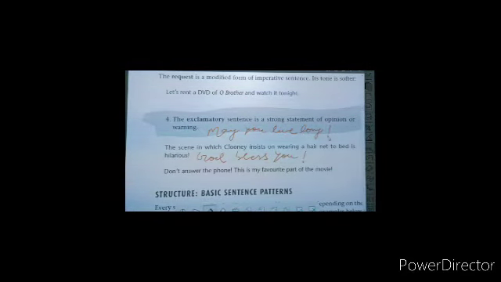May you live long! Mark of exclamation. The sentence that is used to give a curse or a blessing always starts with may and ends with a mark of exclamation. This is an optative sentence.